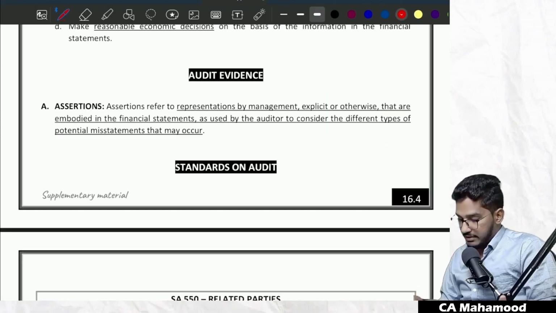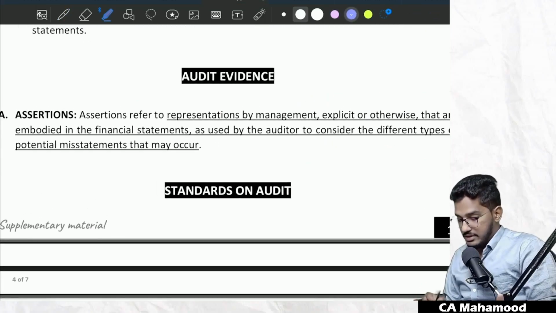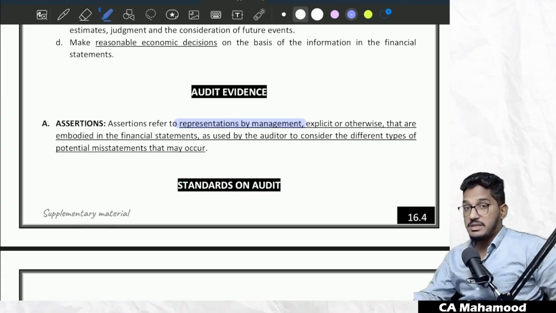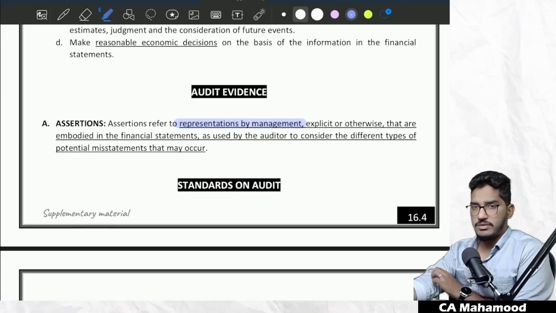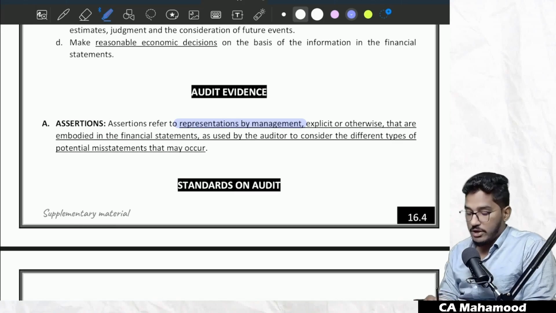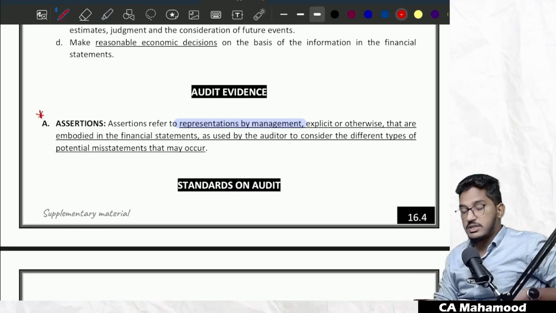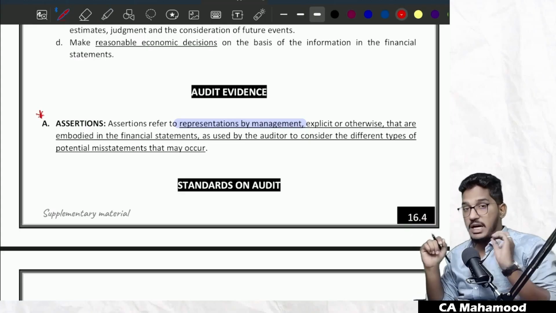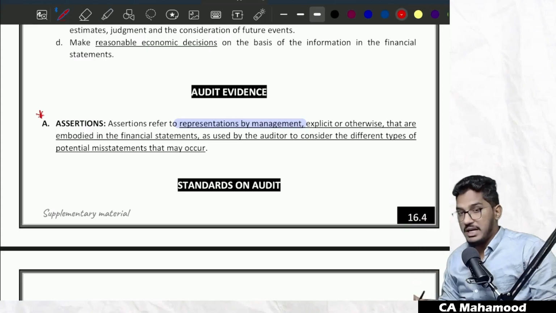So you'll be able to find the definition here. See the definition here. Assertion refers to representations made by management. Who will make the representations? Management. Very important for true or false statements. They might ask you a true or false statement saying assertions refer to representations made by auditor, and so on. That is actually wrong. Assertions are always representations made by management.